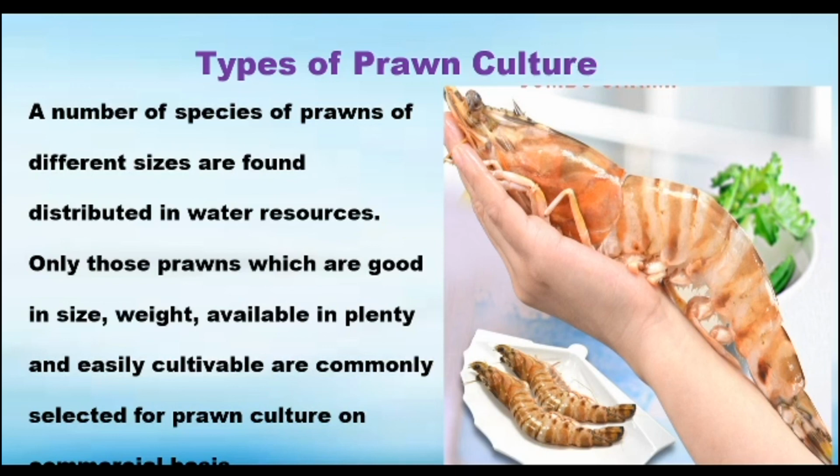Because we have studied that water resource is very important. For a particular species, if it is a freshwater prawn we have to provide fresh water. If it is a marine water prawn we have to provide marine water. So according to the water resource, the size of the prawn may be different.